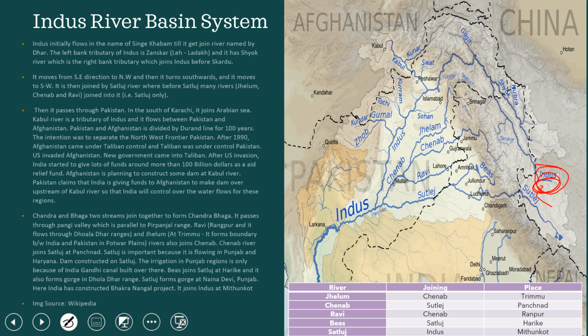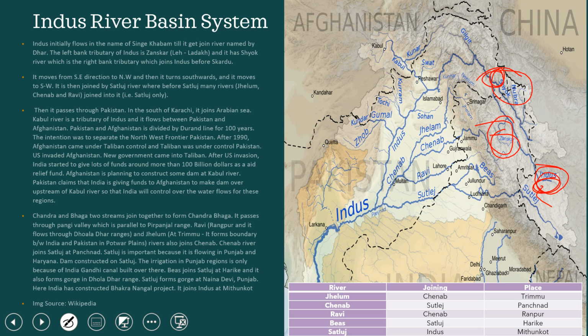The left tributary of the Indus is the Janskar river, and the right tributary of the Indus is the Shyok river, and the Shyok river joins the Indus at Sakardu. Sakardu is the place where it joins. The Janskar is present in the Ladakh region. Lots of China's issues are currently in the news, so you may find these terms in the news also.